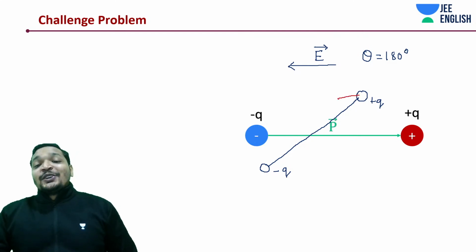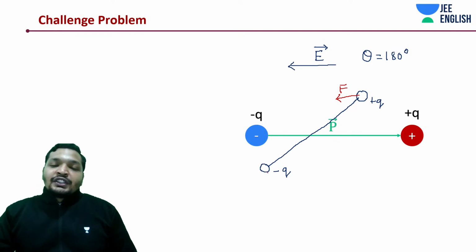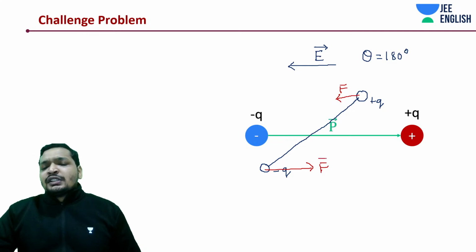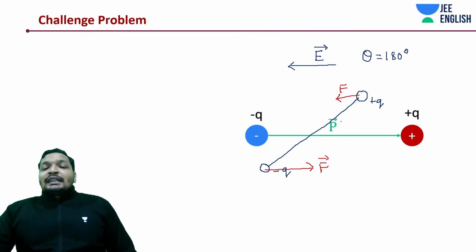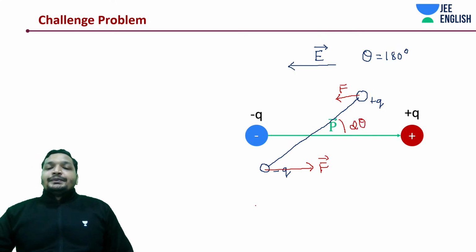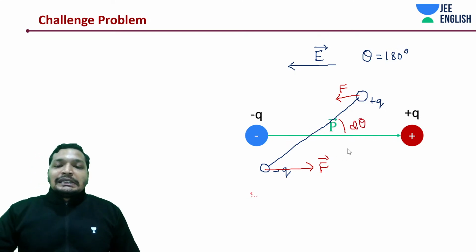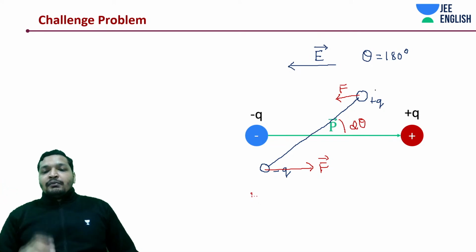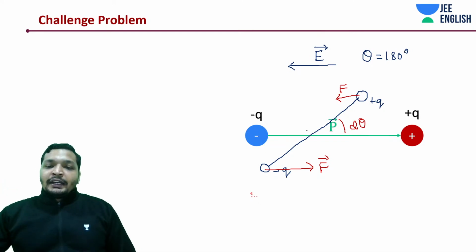Now plus Q will be experiencing a force Q into E, because the electric field is in this direction, and minus Q will be experiencing a force in which direction, students? Opposite to that of the electric field, in this direction. Net force is still 0. Now I've disturbed it by an angle d theta. What is happening? If I disturb it a little bit, how is the torque? The dipole moment is like this, from negative to positive charge.